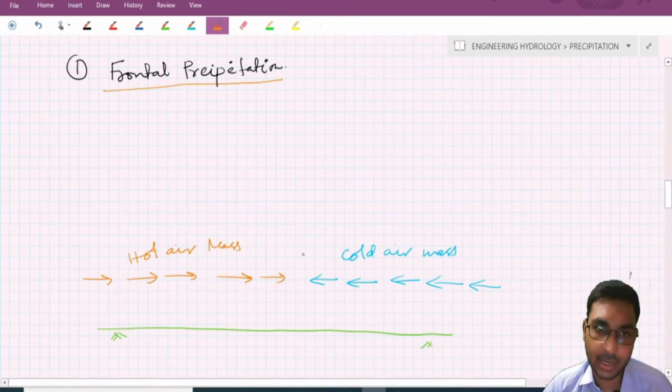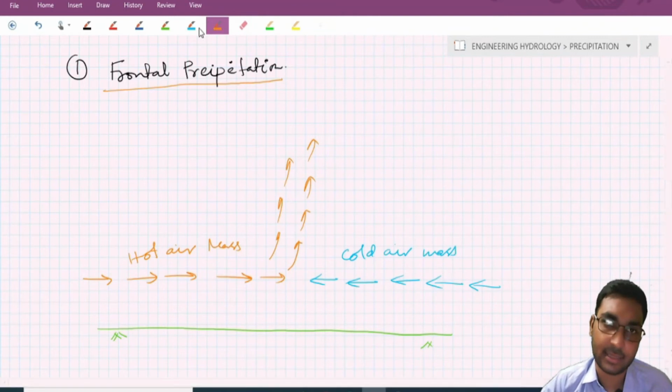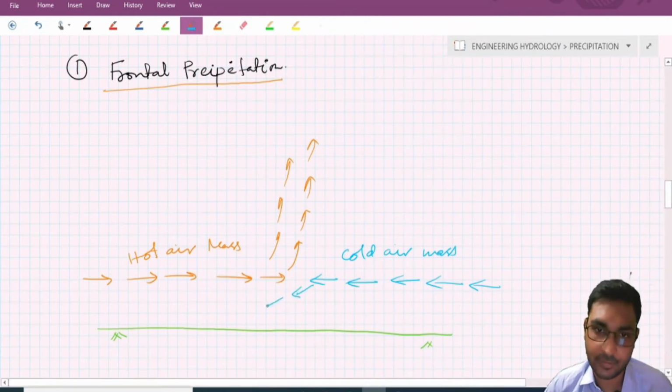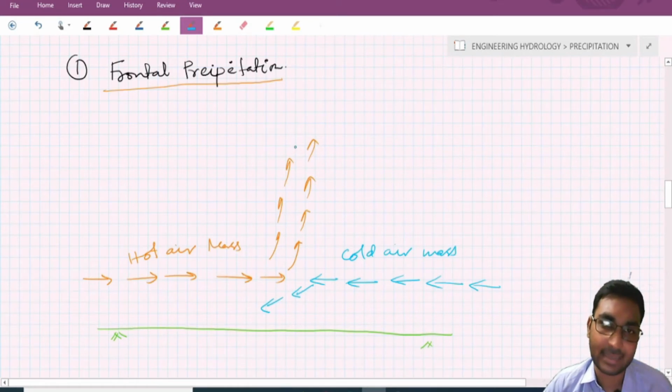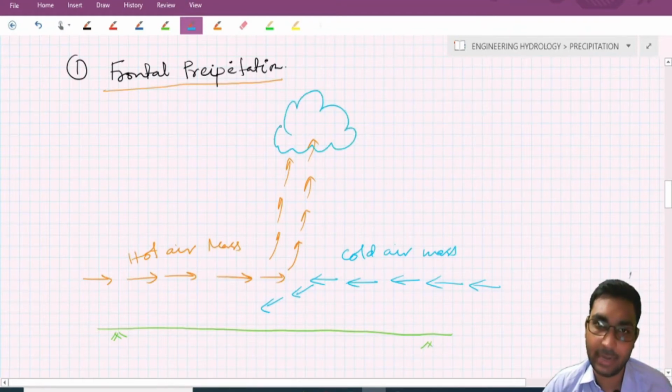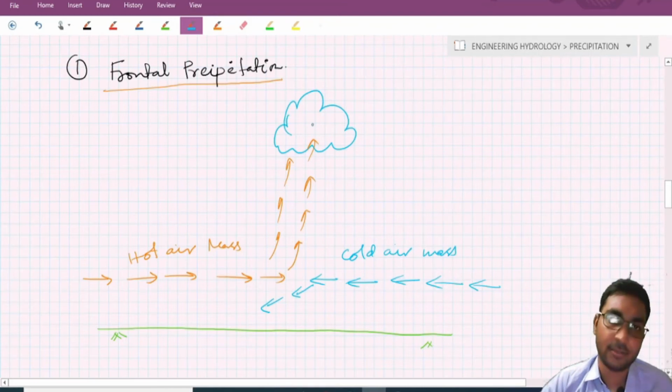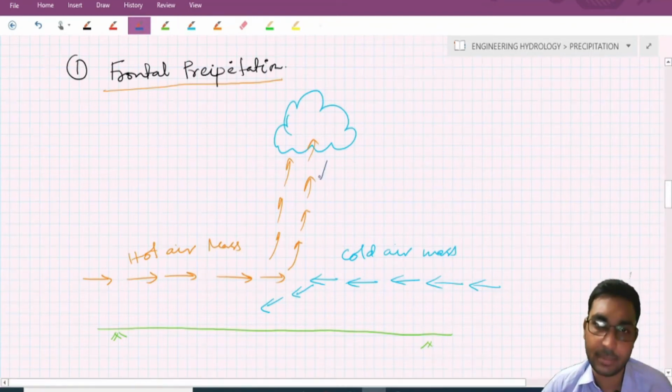The warmer air mass will lift upward, and the cold air mass will settle down. The hot air mass, when it lifts to a high altitude, cools down adiabatically and forms cloud, and from that cloud precipitation occurs. So this is known as frontal precipitation.